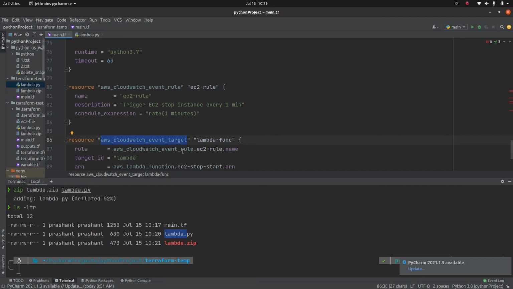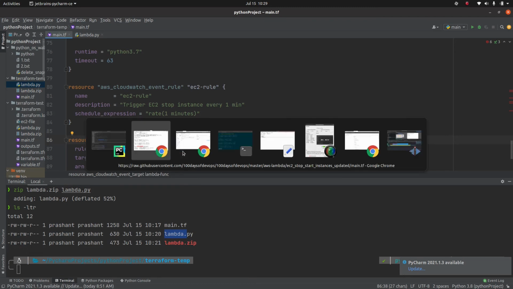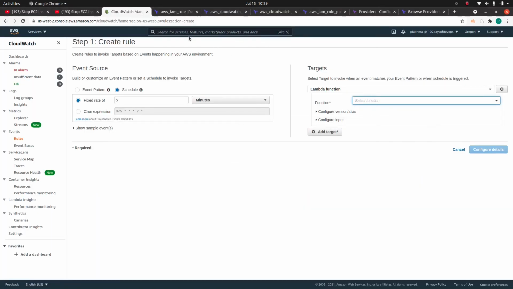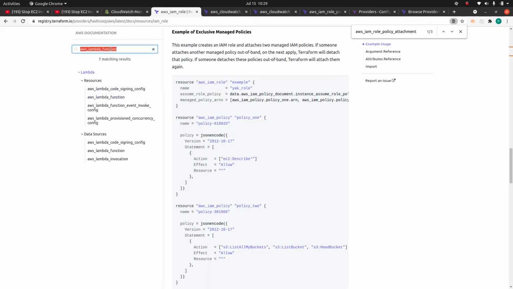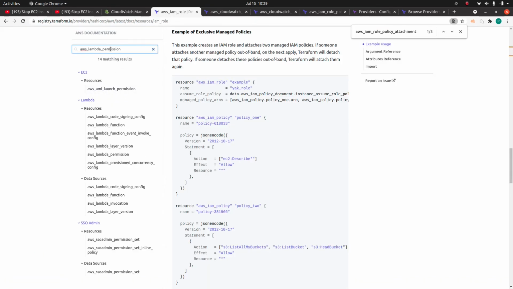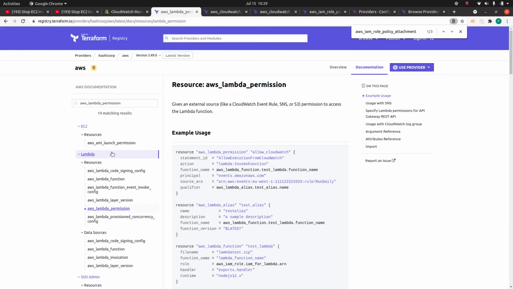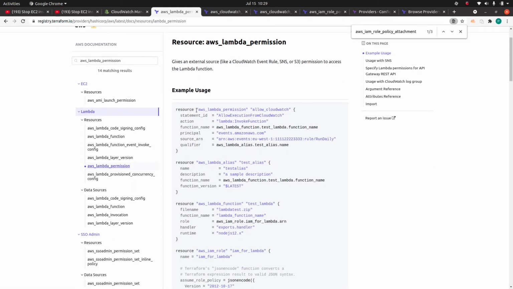Let me go here and search for something called lambda permission. See here, we have this resource called lambda permission, and this is going to allow the CloudWatch rule.